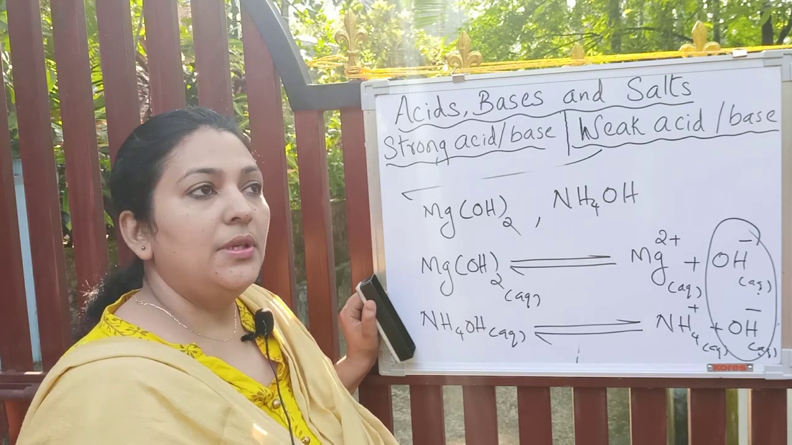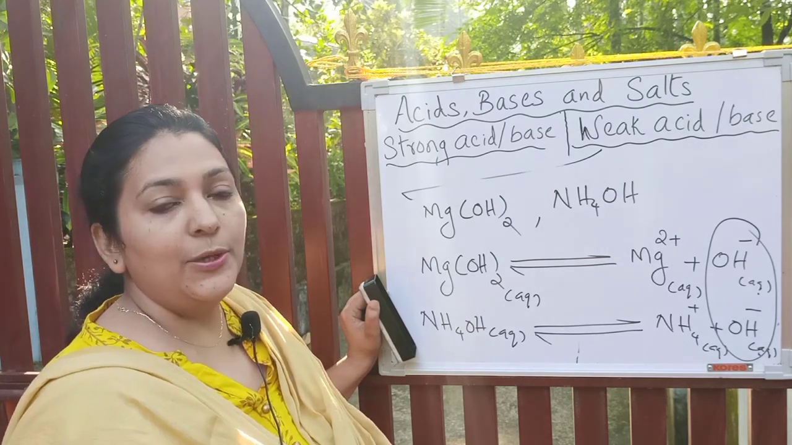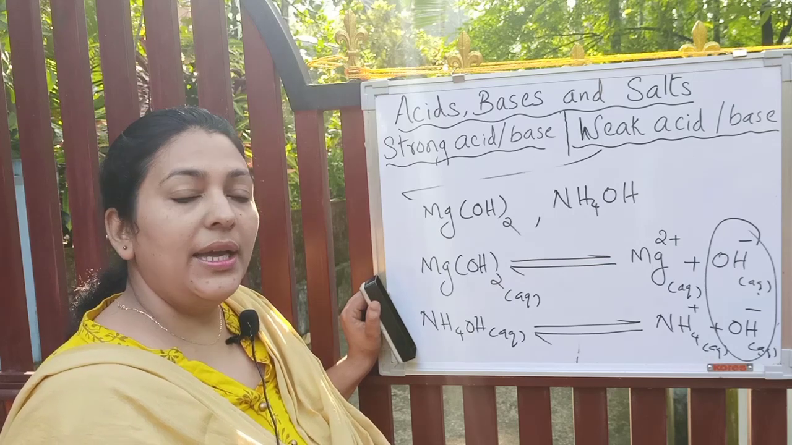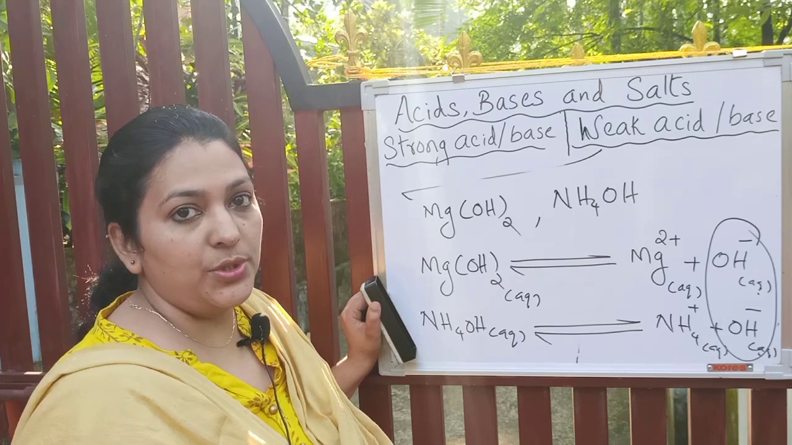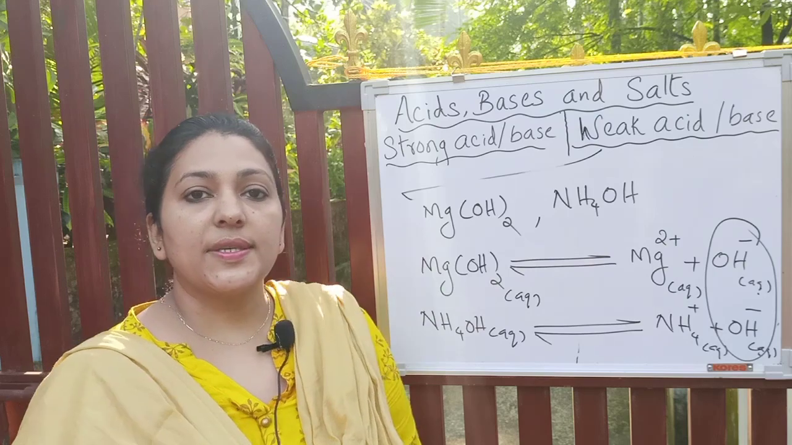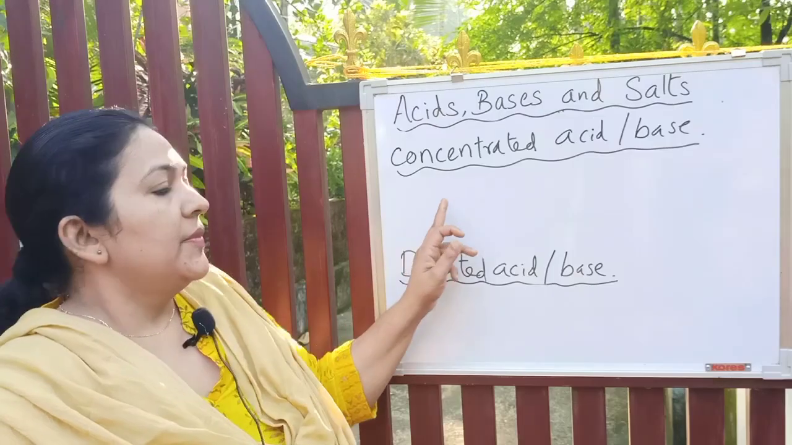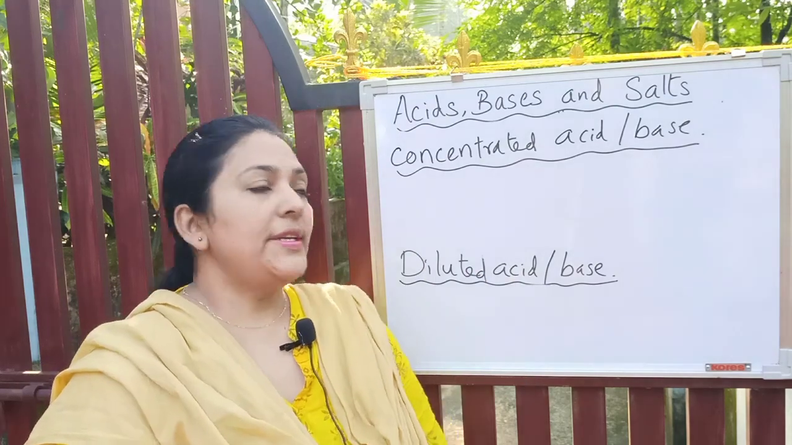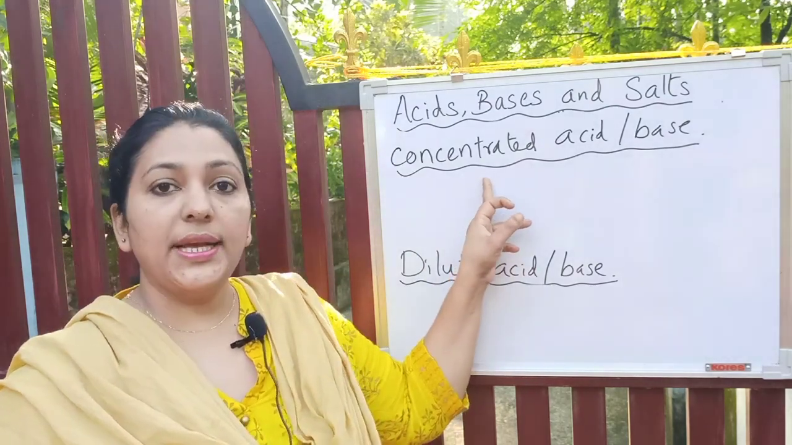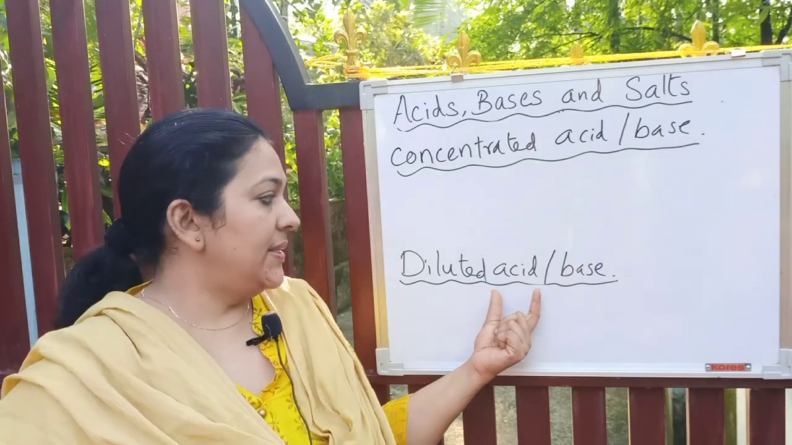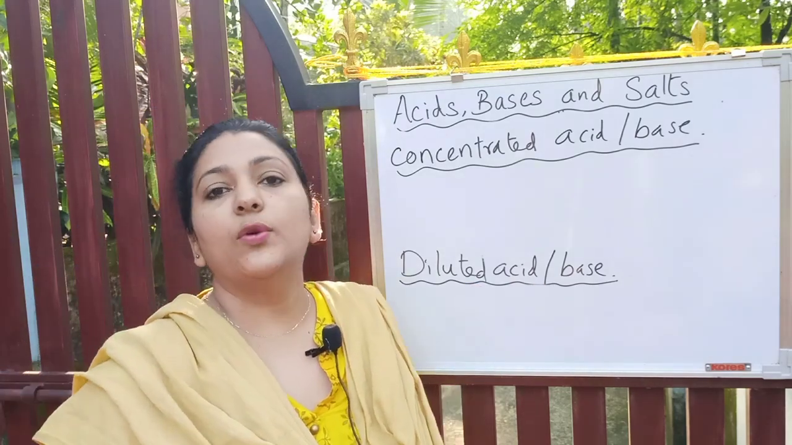Let's move to concentrated and dilute acid, concentrated and dilute base also, and what is the process of dilution. After that, we will discuss some questions from the textbook. Okay, now we will discuss what is a concentrated acid or a concentrated base, and also a diluted acid and a diluted base. Let's take one example.